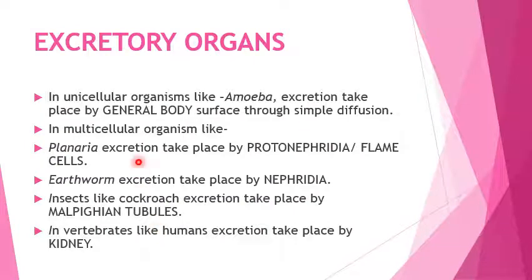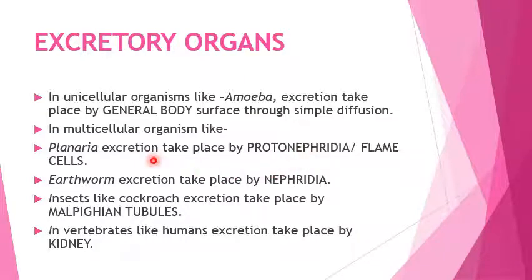Each and every living organism, either unicellular or multicellular, has a specific organ for the excretion of waste products. In a unicellular organism like amoeba, excretion takes place by the general body surface through simple diffusion. In multicellular organisms like planaria, excretion takes place by protonephridia or flame cells.